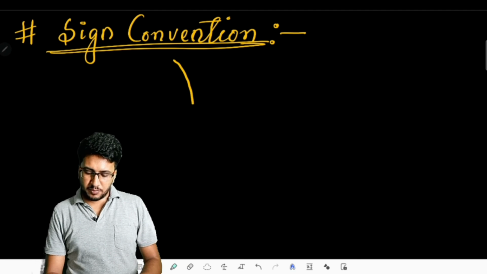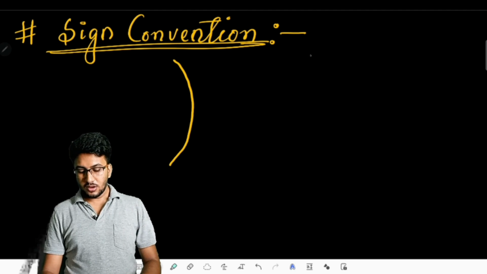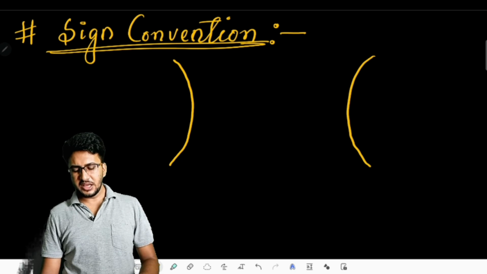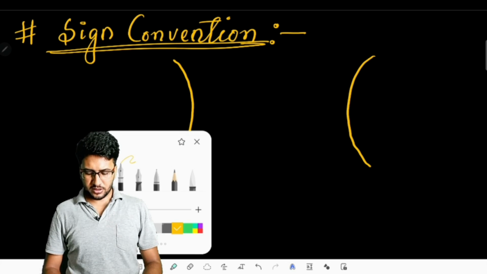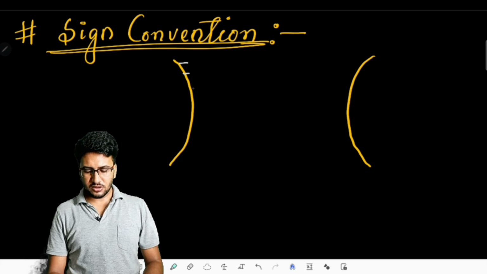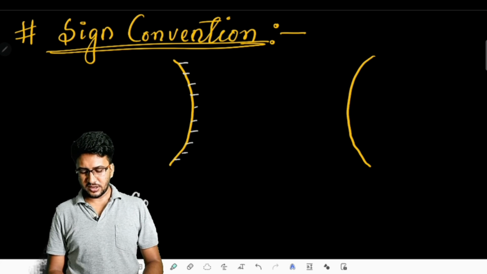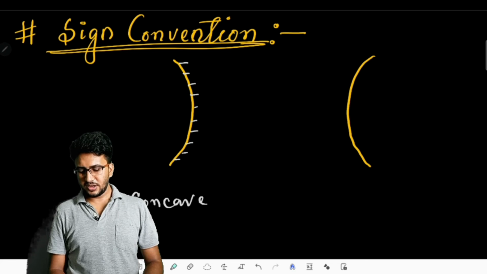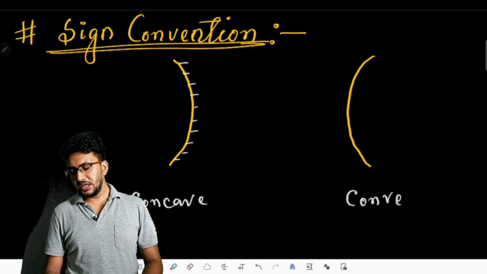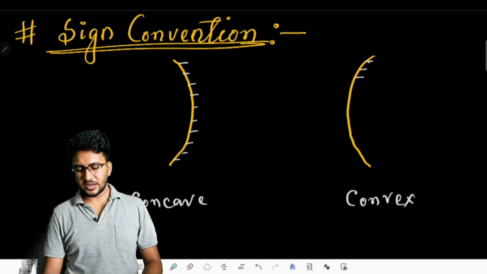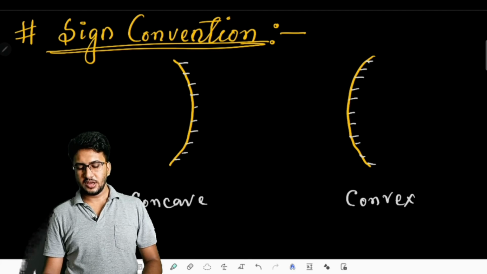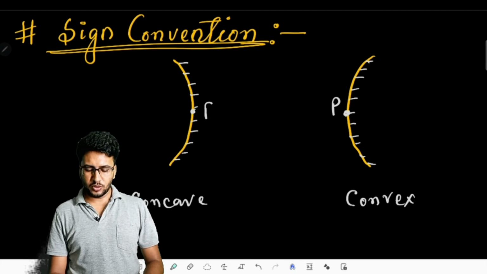If we take any kind of mirror, whether a concave mirror or a convex mirror, no problem at all. How to remember the sign convention, I will be talking. So suppose this first one is the concave mirror, and this is the convex mirror. Any kind of mirror that you take, whether concave or convex, it must have a pole.